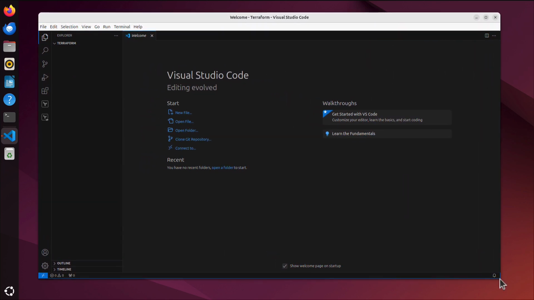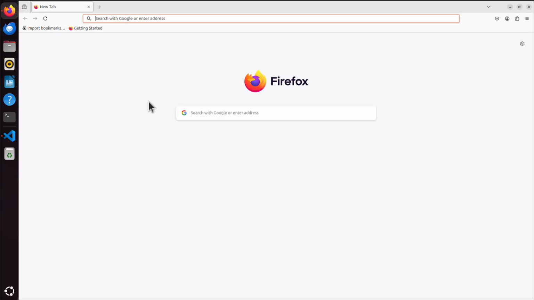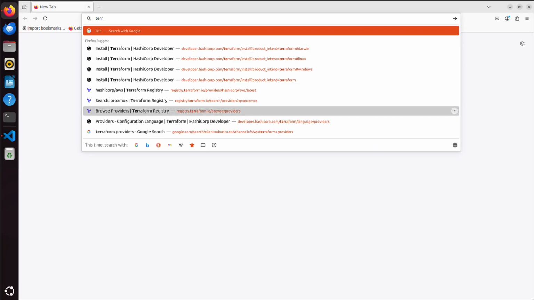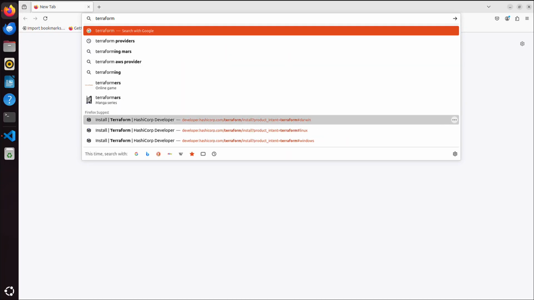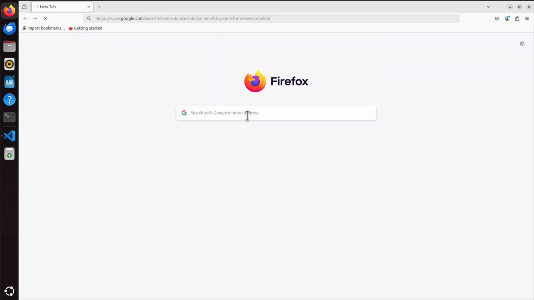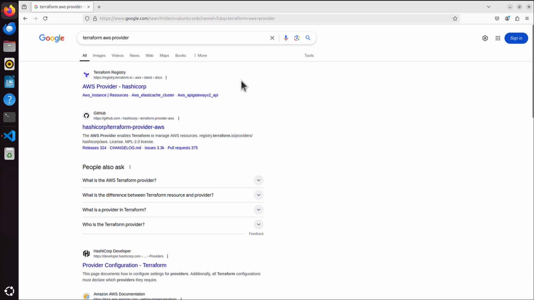I already mentioned previously that provider is that bridge that connects Terraform with that space where you want to create that infrastructure. And we want to work with AWS, so we need AWS provider. And to do that, let's Google what that AWS provider should look like. I will Google Terraform AWS provider. At the very top, we've got AWS provider HashiCorp. Let's click on that, and that's it.